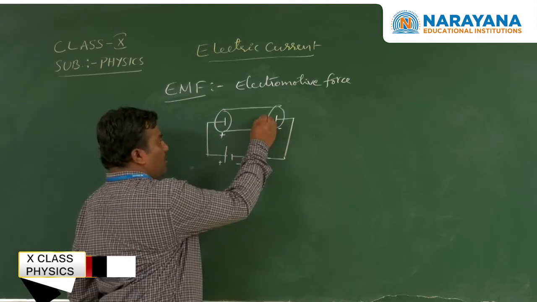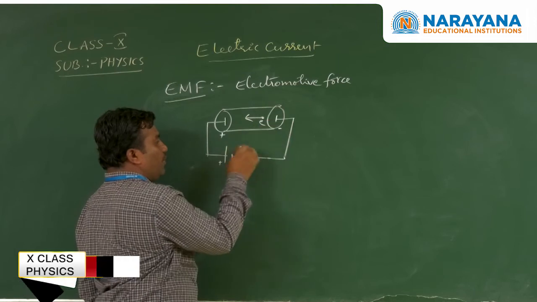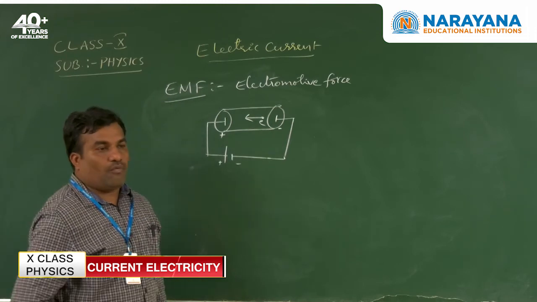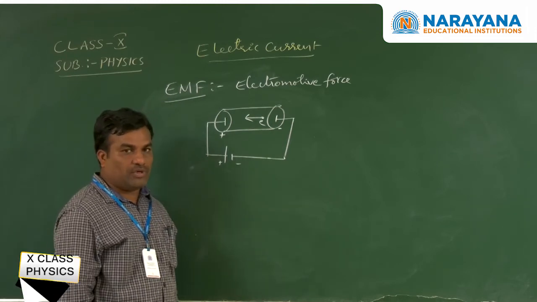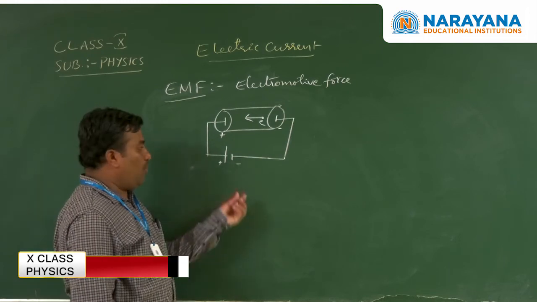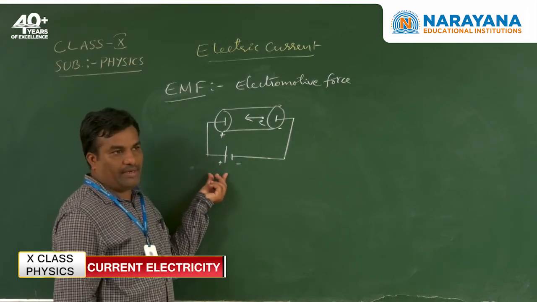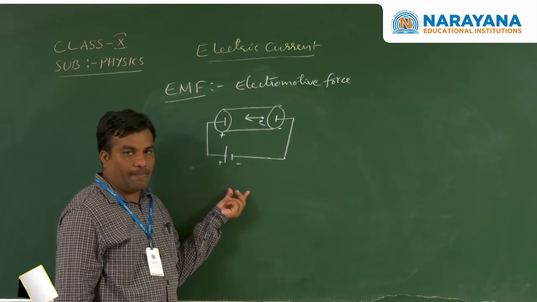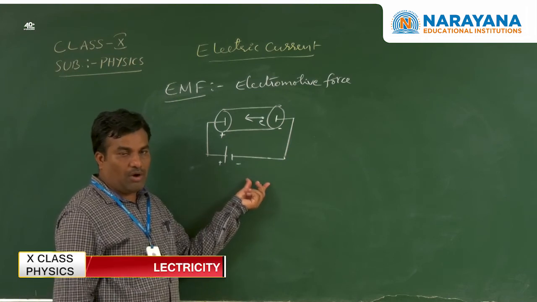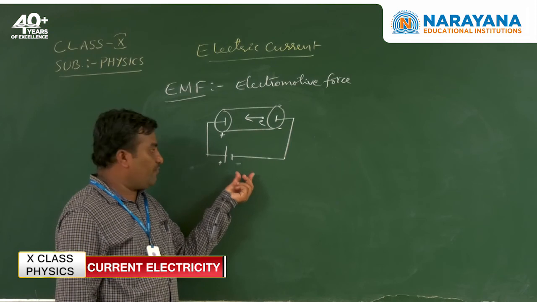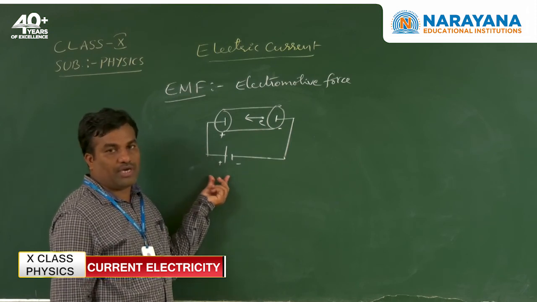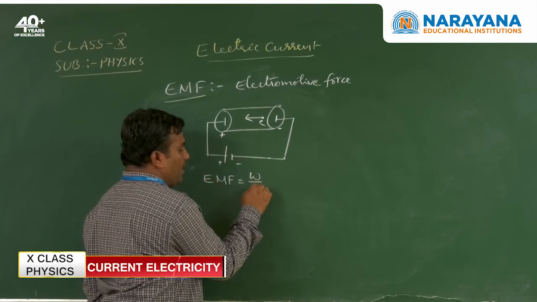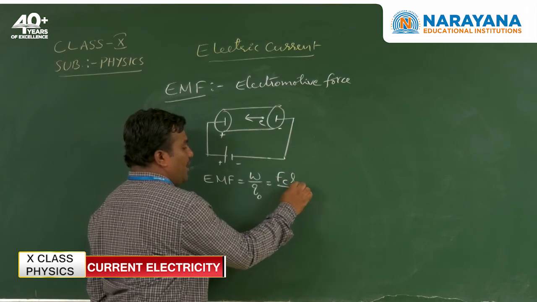So here electrons travel from negative to positive outside, and negative ions go from positive to negative. Work done by chemical force on a unit positive charge from the negative end to the positive end is called electromotive force. What is electromotive force? Work done by chemical force on a unit positive charge brought from the negative terminal to the positive terminal is called electromotive force. E is equal to W by Q naught, that is FCL by Q naught.